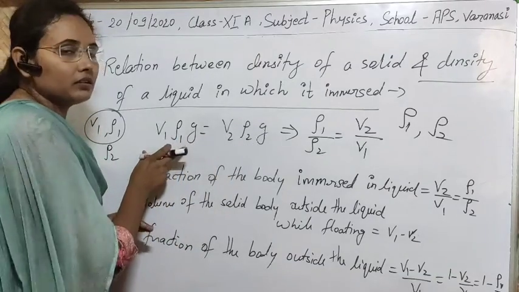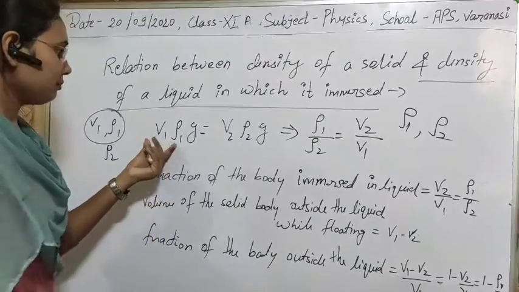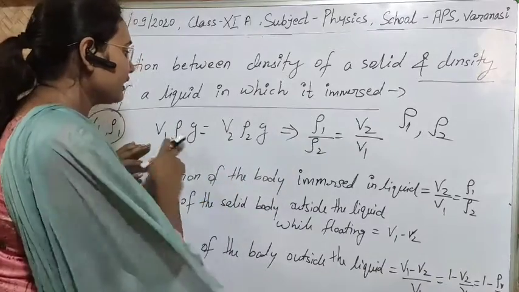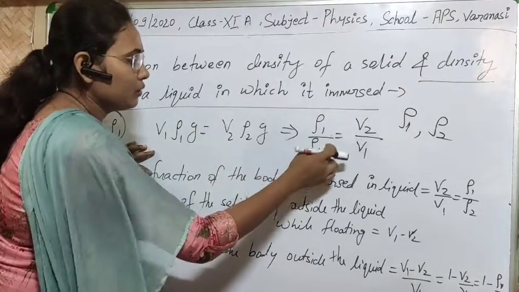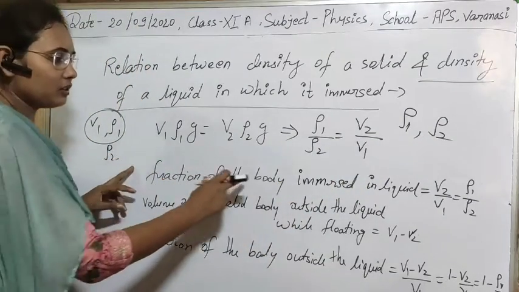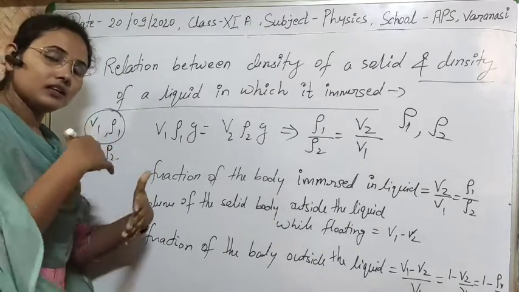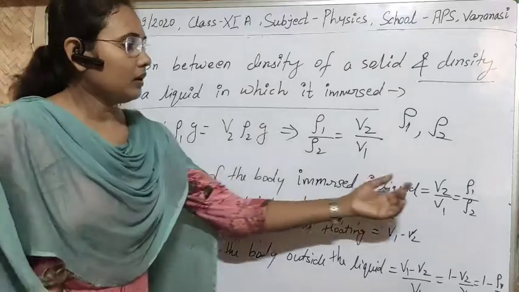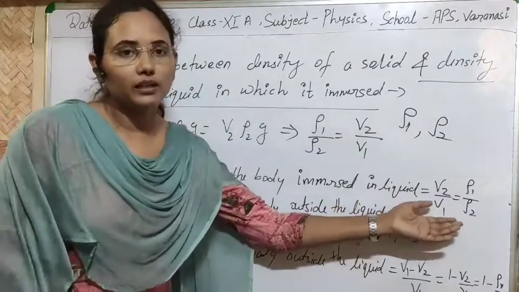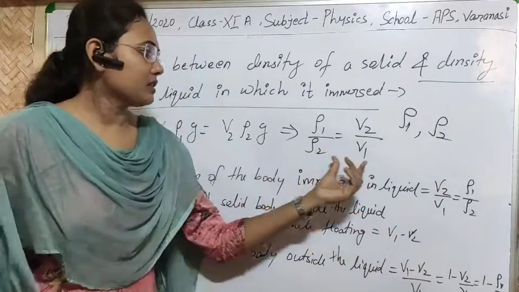That will be simply equal to the weight of the body outside the liquid. So simply this will be equal in equilibrium condition. Then definitely we can write a relation between them, ρ1 by ρ2 equal to V2 by V1. Clear? Now the fraction of the body immersed in the liquid means how much fraction is immersed in liquid. Then definitely you know V2 is the volume immersed in liquid, and V1 is the true volume. Then definitely what fraction will be V2 upon V1, and simply from this relation we can write